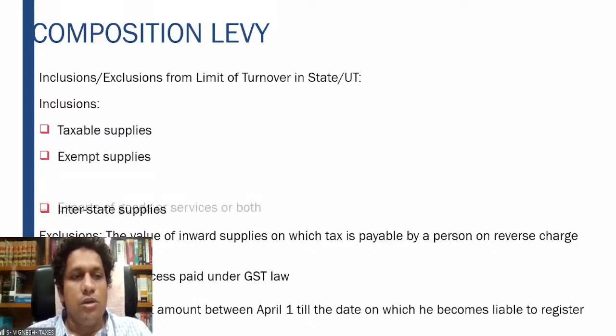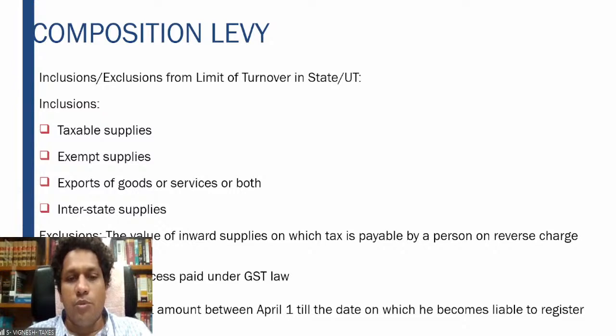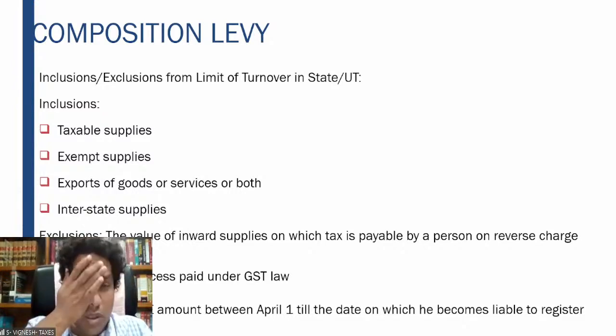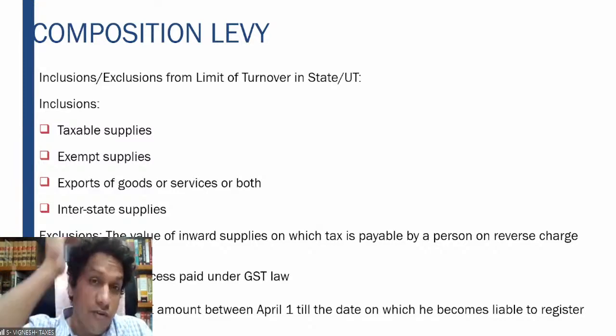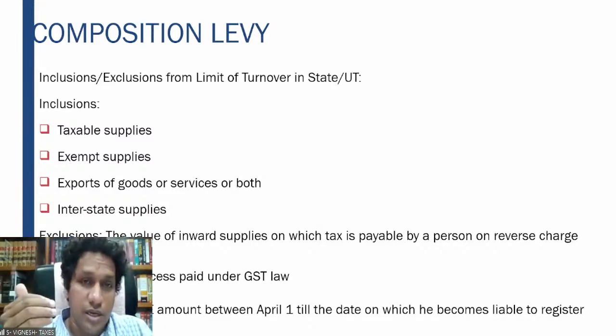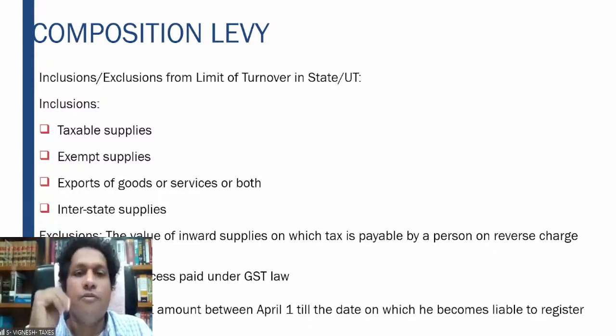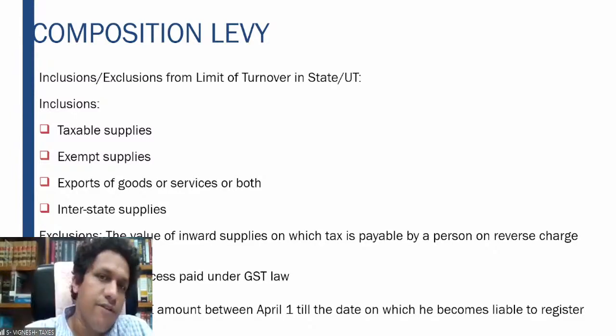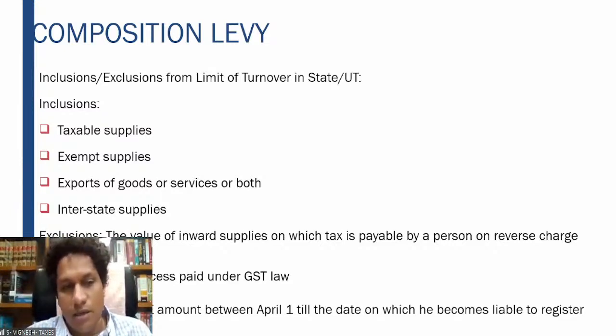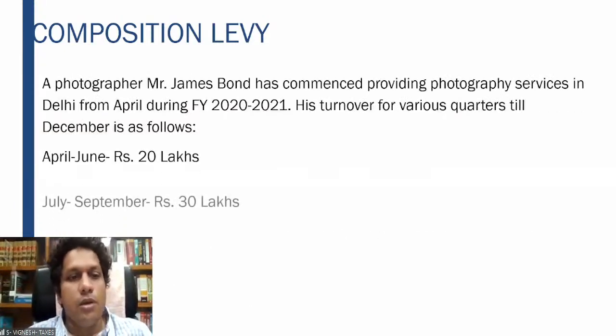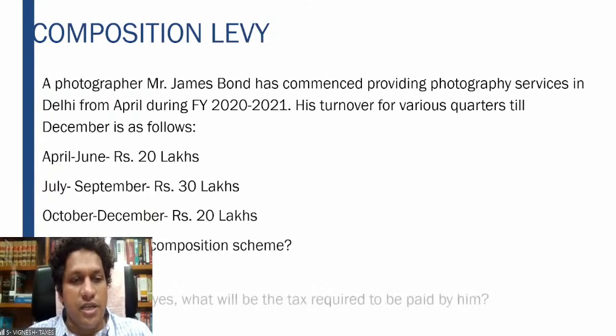And also, the turnover should exclude the amount between April 1 till the date on which he becomes liable to register. So the aggregate turnover only for the last financial year has to be taken into consideration. After that, he becomes liable for the rest. Then once you opt for the composition scheme, from that point afresh, this amount will be calculated. Right? Now let us take an example.